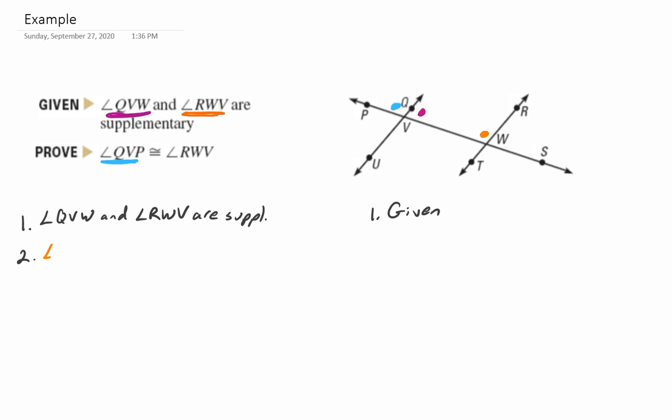So I'm going to say that angle QVW and angle QVP are supplementary. In terms of a reason, I can say that it's the definition of a linear pair because those are a linear pair. I could just write in my own words that together those two angles make a line. That would be correct as well. And I'm going to choose to say it that way. So together these two angles make a line.